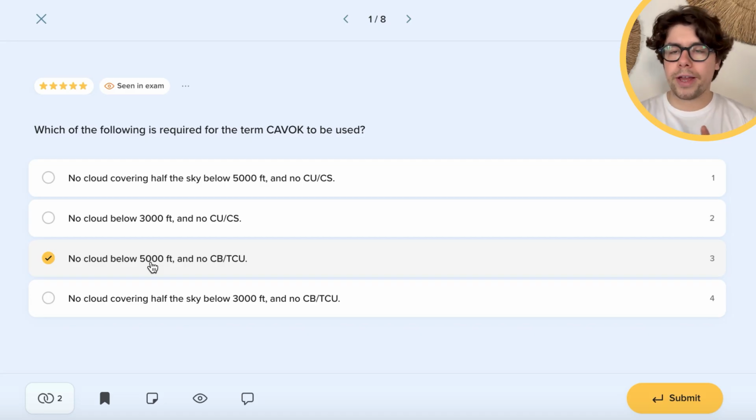However, do not forget about the MSA part, because if the MSA around your airport is, let's say, 7,000 feet, then the 7,000 feet will be the higher one, or the 5,000 feet, depending on which is more restrictive for your flying.